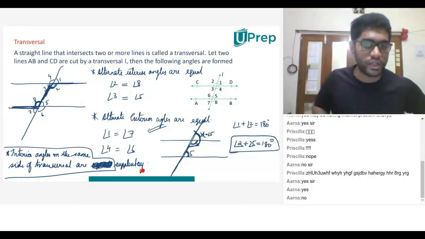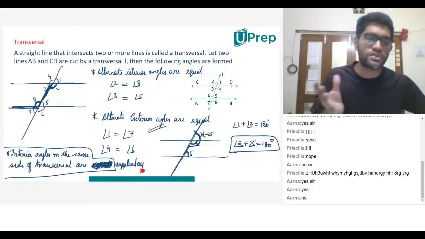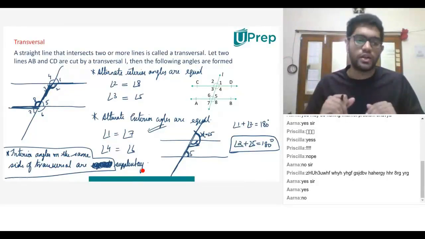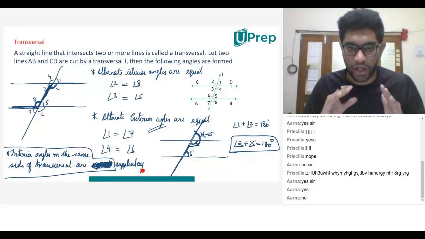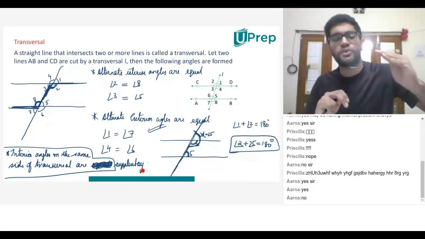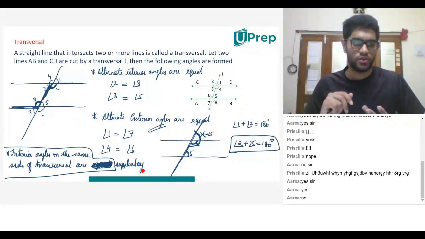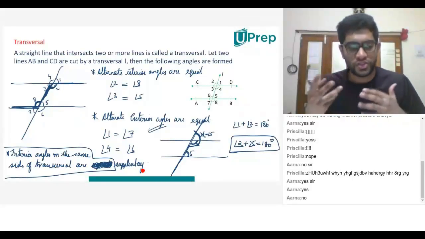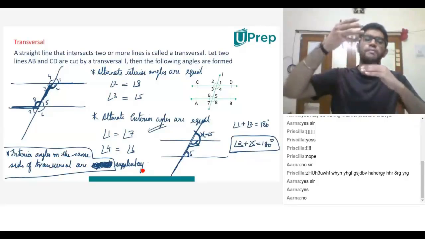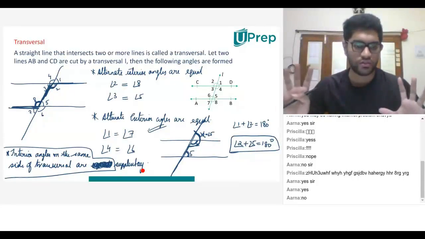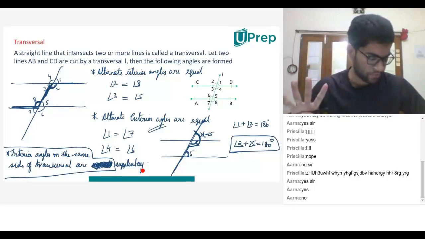Similarly, what is the other alternate interior pair? Angle 3 and 5, you agree with me? Opposite sides of the transversal, interior because they fall between the two parallel lines. They are forming the same angle. Are we clear? Exactly opposite to this is the property of alternate exterior angles. Exterior. Opposite sides of the transversal but outside the parallel lines. Perfect. Agreed? Here 1 and 7 are equal, 4 and 6 are equal.